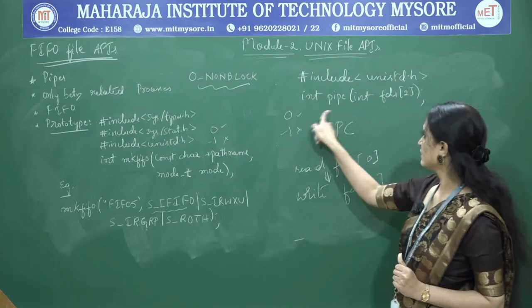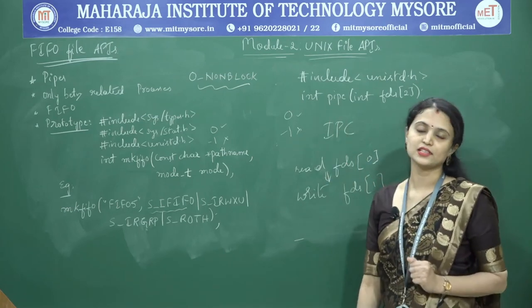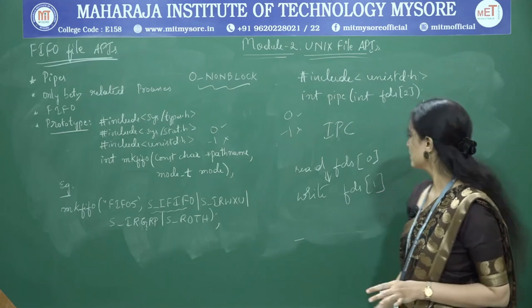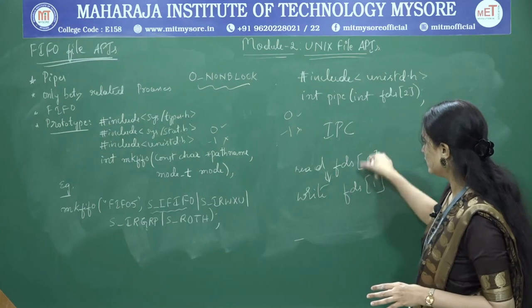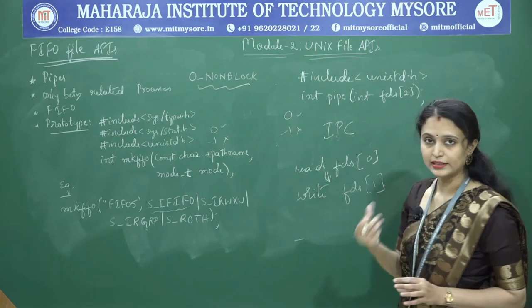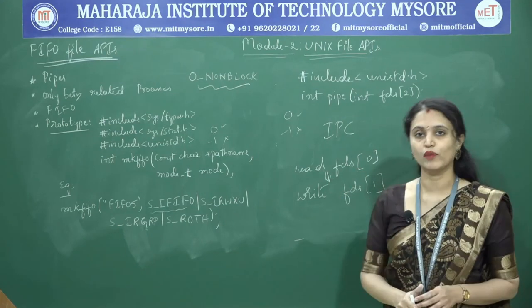So this will read from FDS of 0 and write the content into FDS of 1.